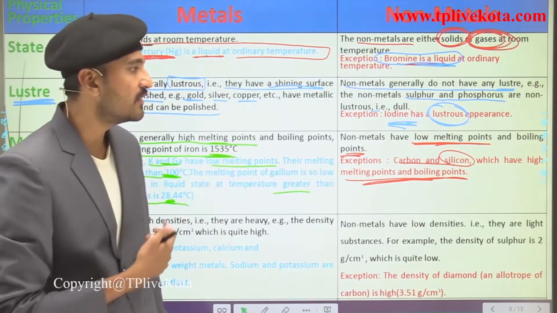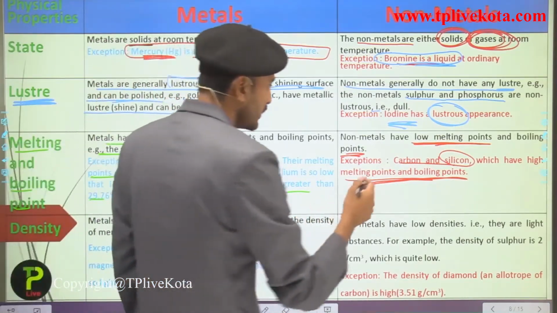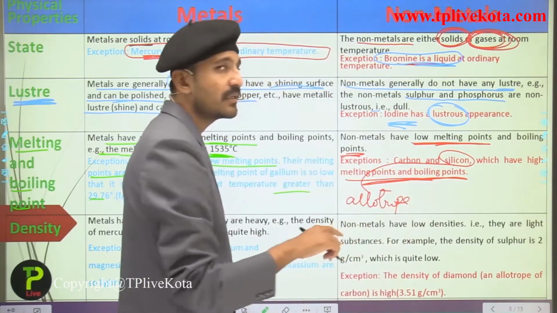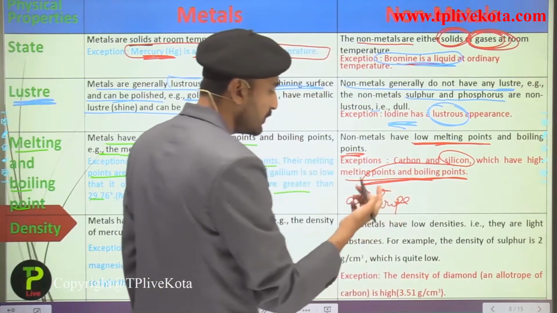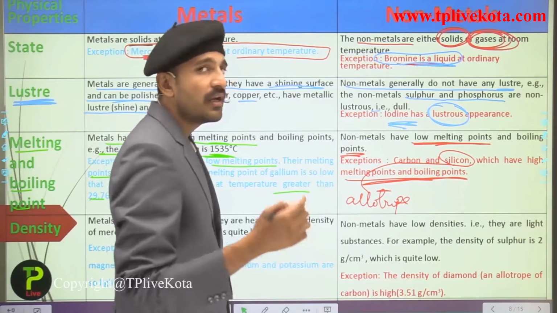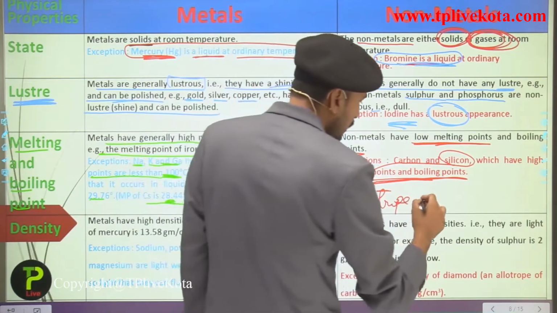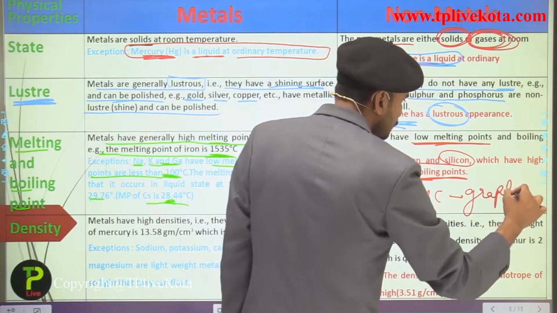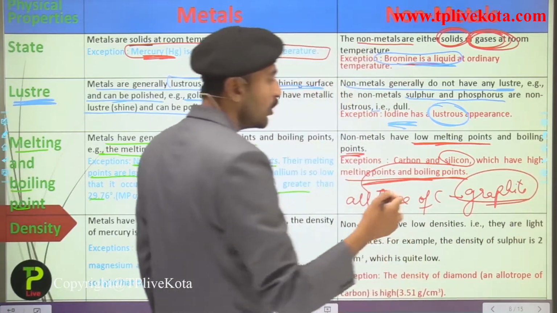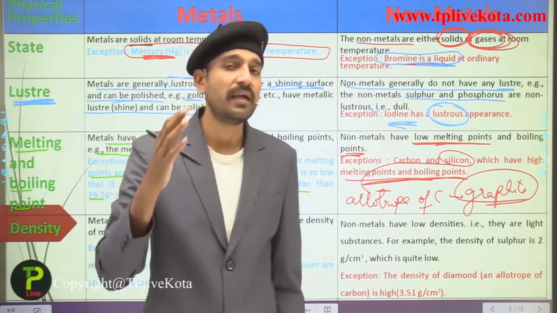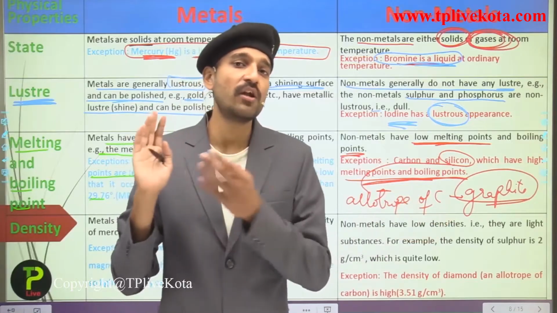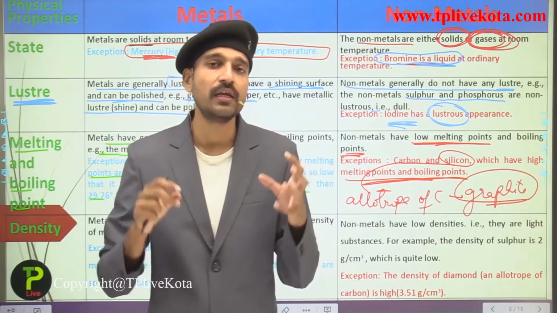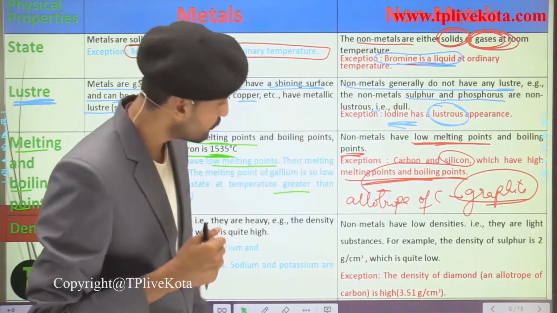Which carbon has the high melting point? Here students, we are talking about an allotrope of carbon. We are going to see this in the next chapter, carbon and its compounds, where we will see the meaning of allotrope. The allotrope of carbon with an exceptional property is graphite. Graphite is a non-metal with a very high melting point, higher than that of metals, that is 3300 degrees Celsius, which is a very high melting point for a non-metal.